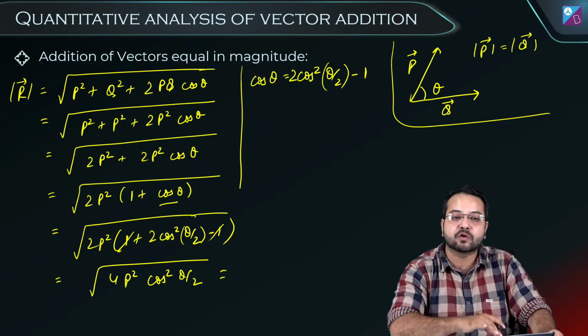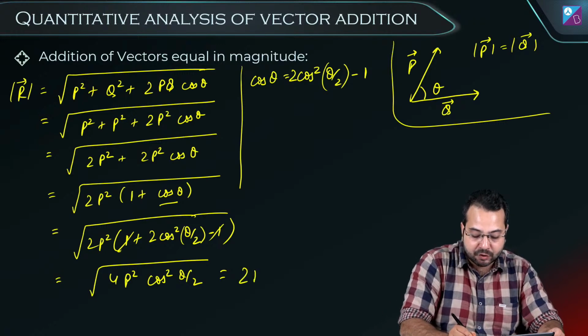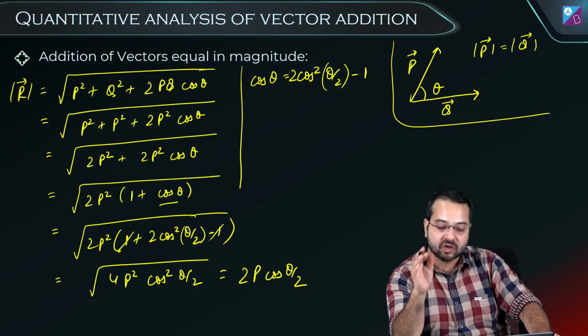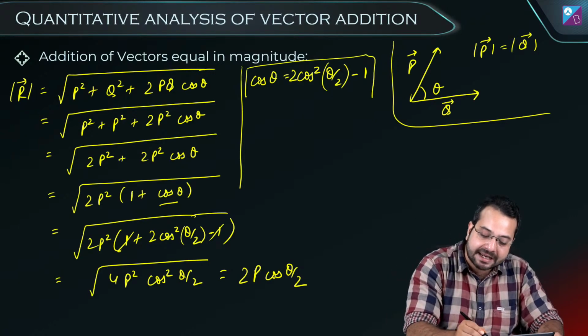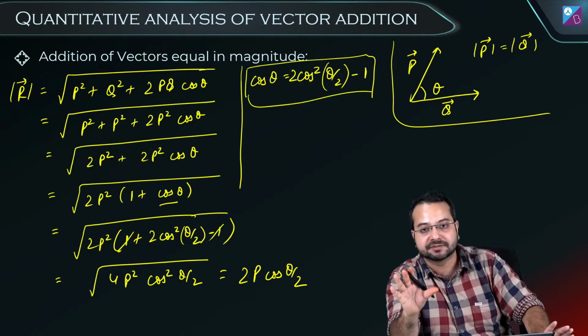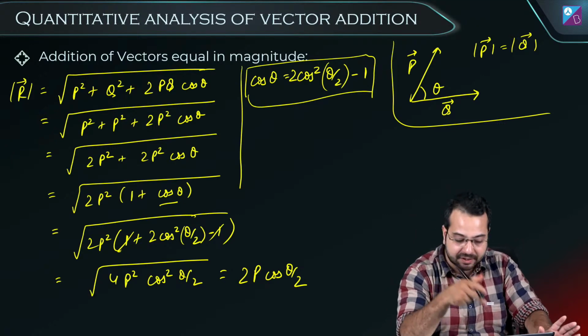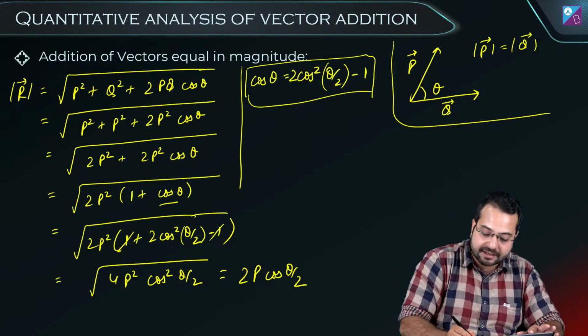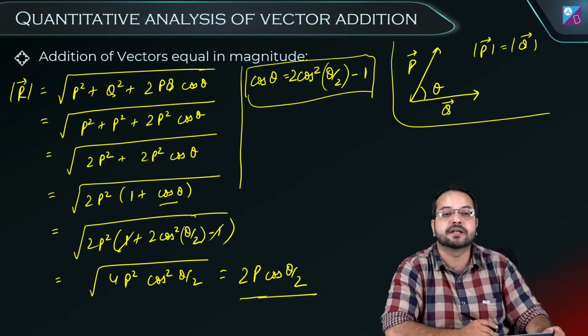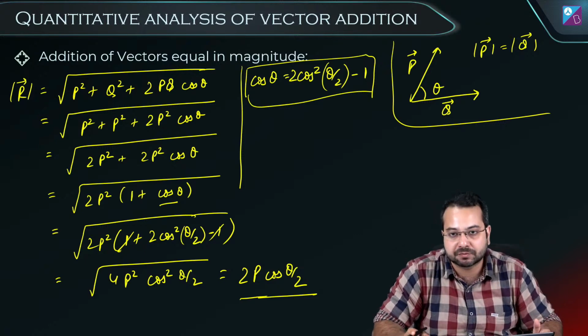If we take an under root of all of this, we are going to get 2p cos theta by 2. Is this clear? I know that this result is very alien to you, I understand that. But if we can use it, then the resultant will have a magnitude of 2p cos theta by 2.